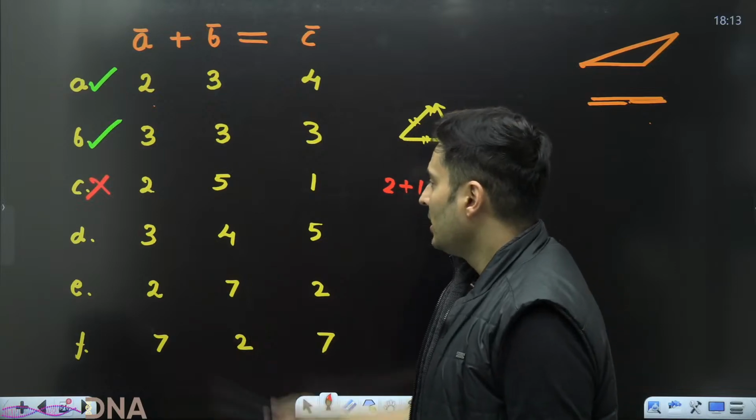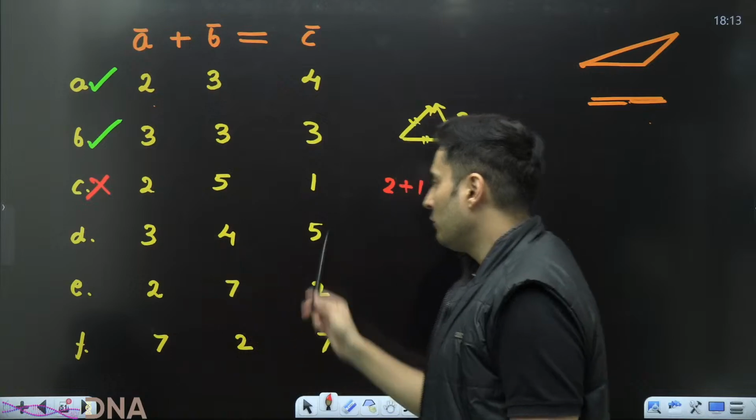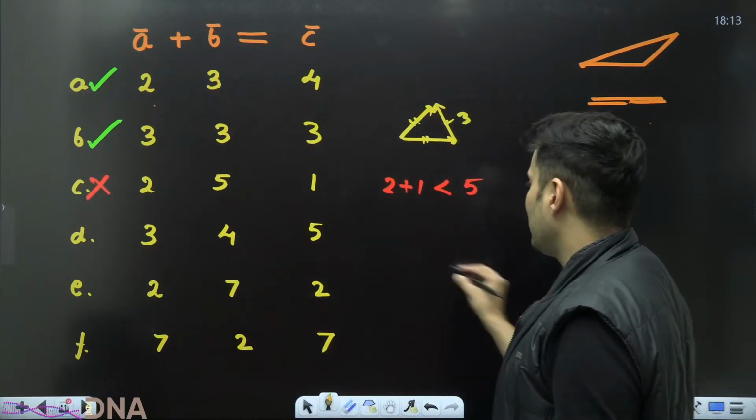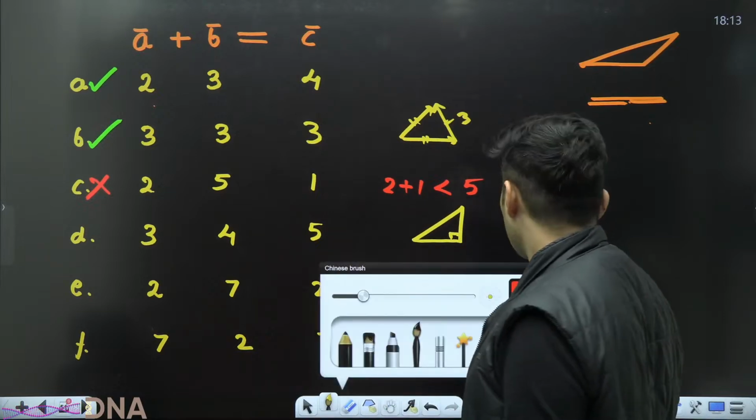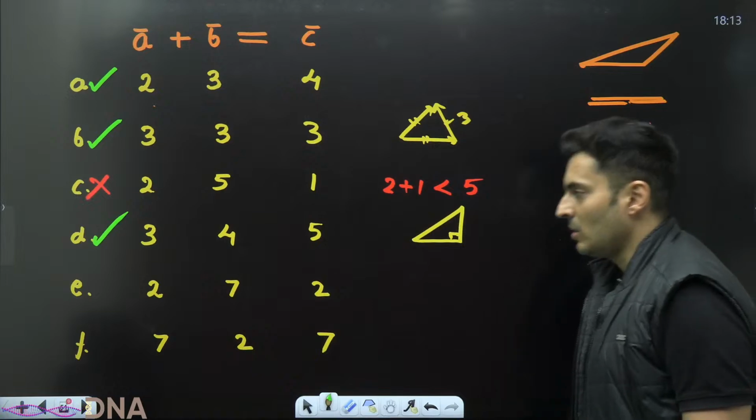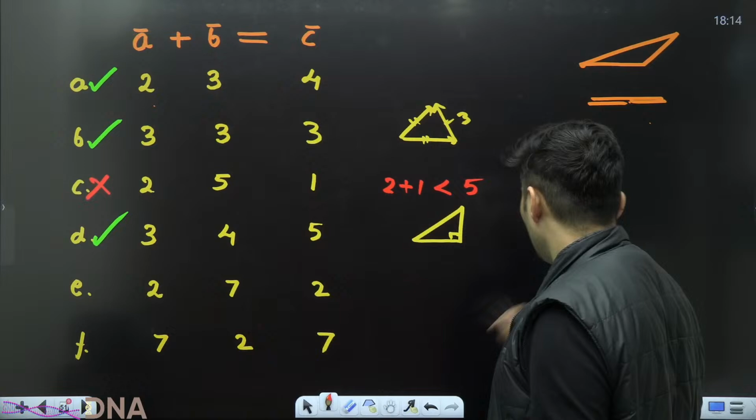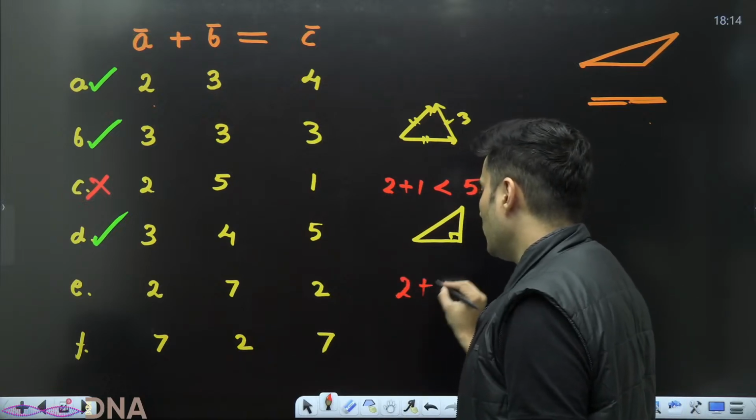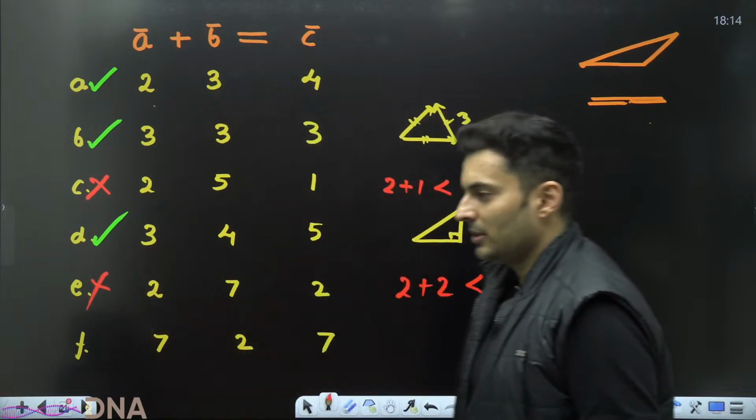Not possible at all. 3, 4, 5, yes. This is in fact a Pythagorean triplet. 3 squared plus 4 squared is 5 squared. So actually you will get a proper right-angled triangle. Hence this is possible. It is following Pythagoras' law. In fact, 2, 7, 2: it is easily seen that 2 plus 2 is 4, which is less than 7. Hence, option E is not possible.